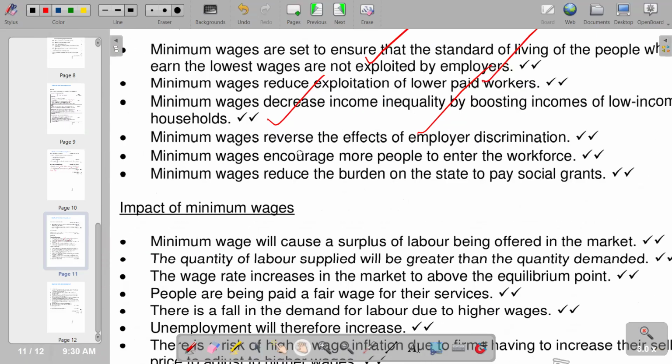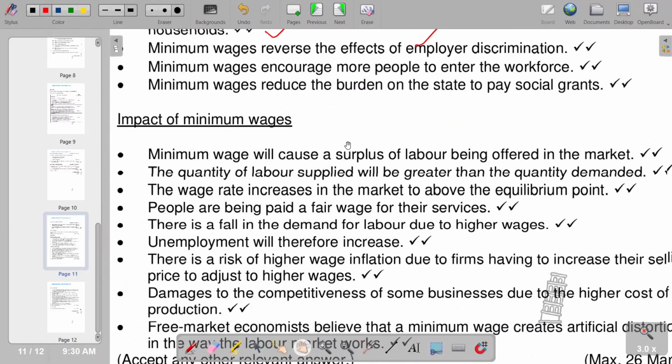The impact of minimum wages, now we are going to see that minimum wages will cause a surplus of labor being offered in the market. So when we have a minimum wage, it means that more workers will be willing to go to work, but the employers will not be able to afford to accommodate those workers. So we are going to see an excess of labor being created whenever we have a minimum wage being set. And then the quantity of labor supplied will be greater than the quantity demanded, indicating an excess of labor being supplied.